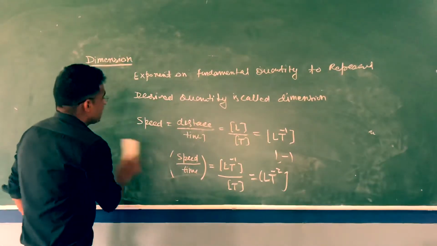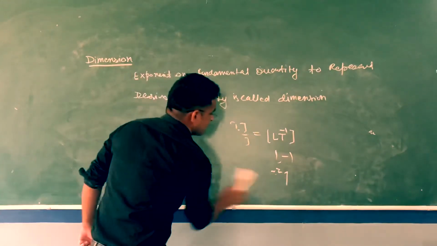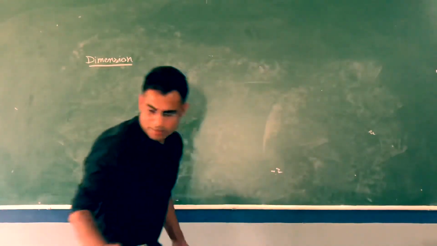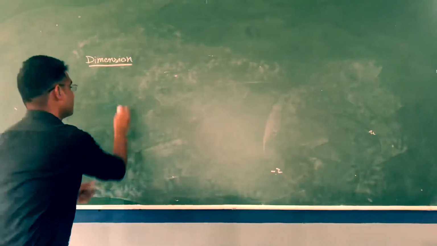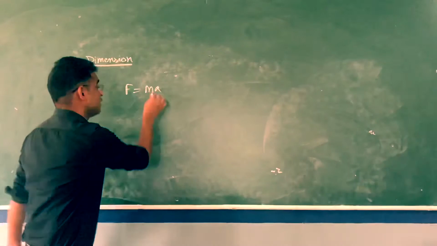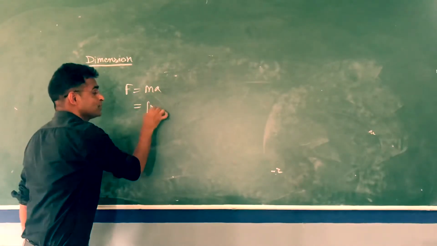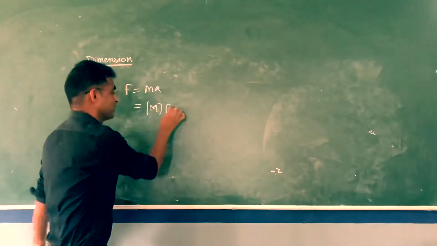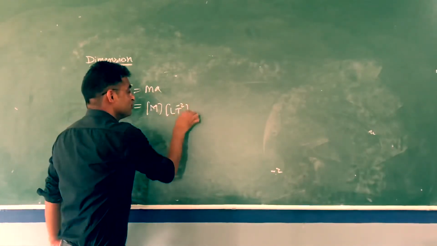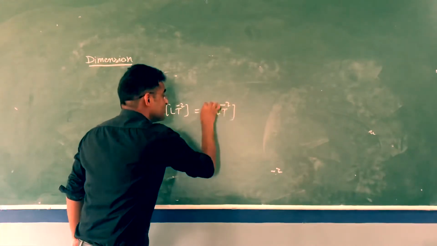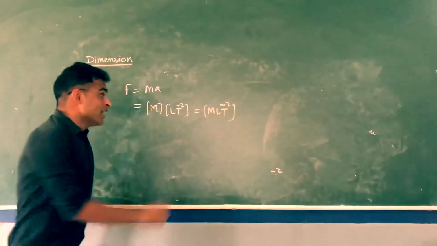Now, if I have to find the dimension of something else, another example, let me take the dimension of force. Force is equal to what? Mass into acceleration. We know Newton's formula F is equal to M into A, mass into acceleration. We already know the dimension of mass is capital M, and the dimension of acceleration, just a minute back I calculated, is LT^-2. So if I calculate this, I get MLT^-2. So this is the dimension of force.